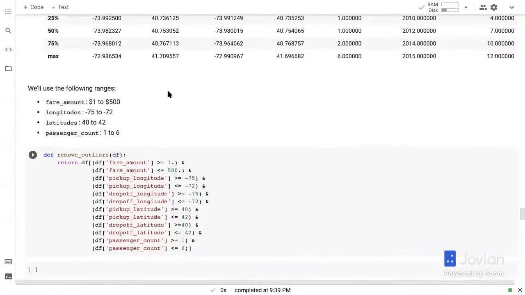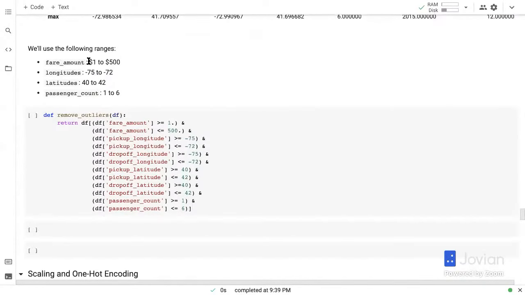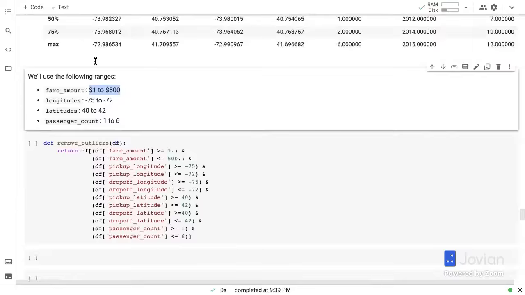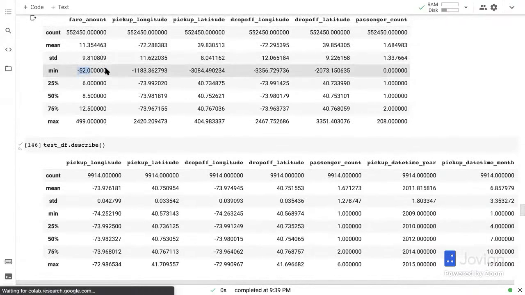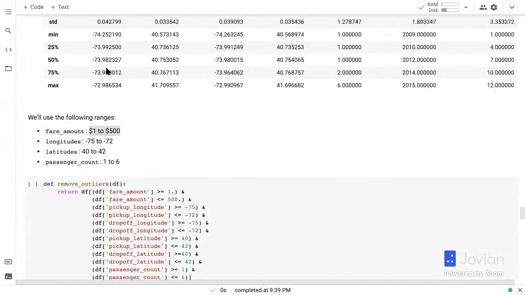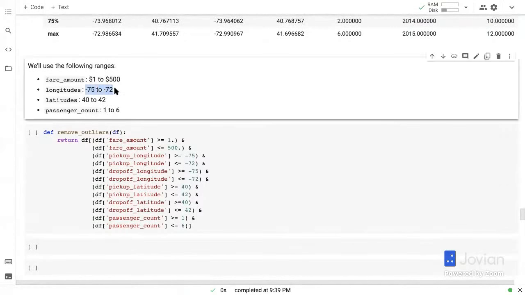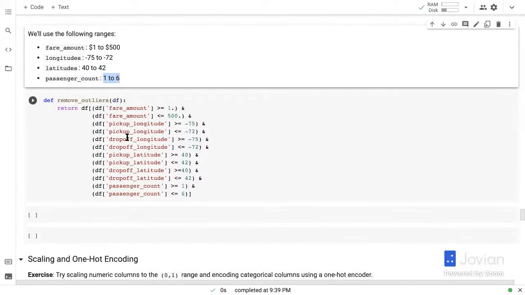So here's what we're going to do. We are going to limit the fare amount between $1 and $500, which is already the case, except that there are some negative fares and we don't want our model dealing with negative fares. It just makes things harder. We may sacrifice predictions for 1 or 2 rows in the test set, but the overall gain in accuracy will be better. Then we're going to limit the longitudes to -75 to -72. We're going to limit the latitudes to 40 to 42. And we're going to limit the passenger count to 1 to 6.